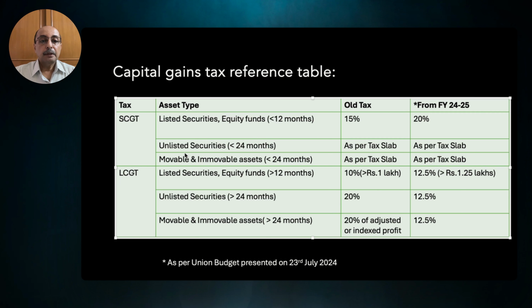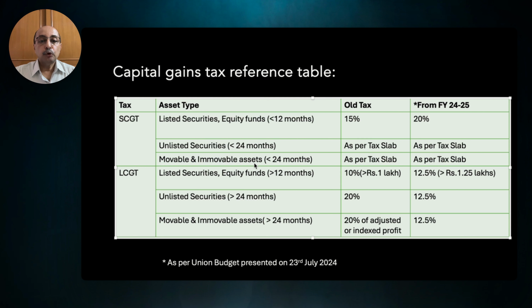Here, if you see in the table, there are 4 columns. The first column shows the short-term capital gain tax and the long-term capital gain tax. The second column shows the different asset types with holding periods inside the brackets.